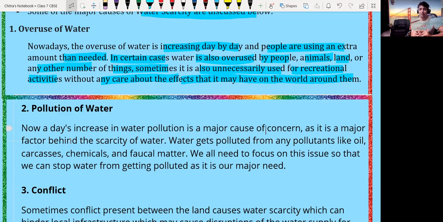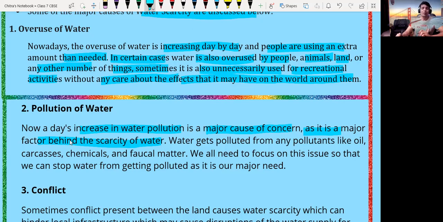In the rainy season, most of the time, the rainfall water gets absorbed by that garbage, and that water is again washed out from the garbage. It contains many contaminated substances, and flows along with the streams and causes pollution to the streams also. Nowadays the increase in water pollution is a major cause of concern, as it is the major factor behind the scarcity of water. Due to polluted water, fresh water is getting polluted, and the scarcity of water is becoming a big problem.